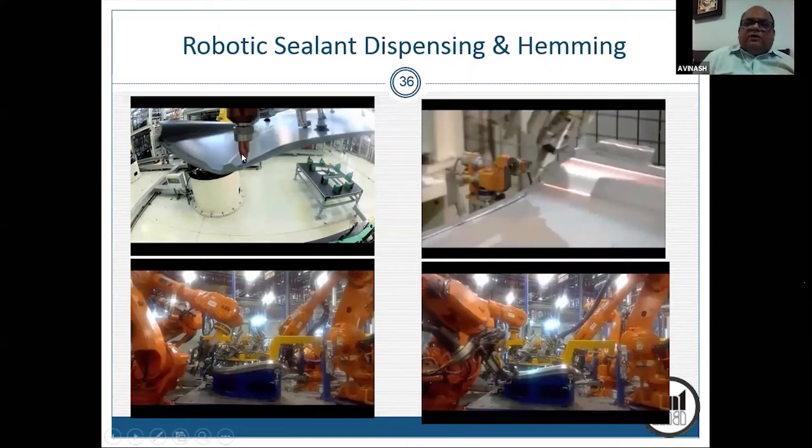In this case the part is being moved. In this case this is the jelly which has been dropped, you can see. In this case, the nozzle is moving. So both the strategies are possible. These are called sealant dispensing applications for robots. Okay. Prior to hemming, you have to do this, and this is the roller hemming.